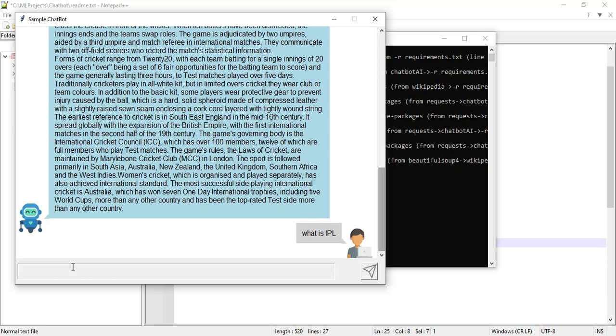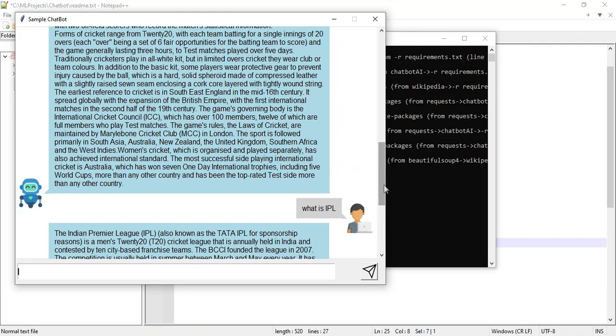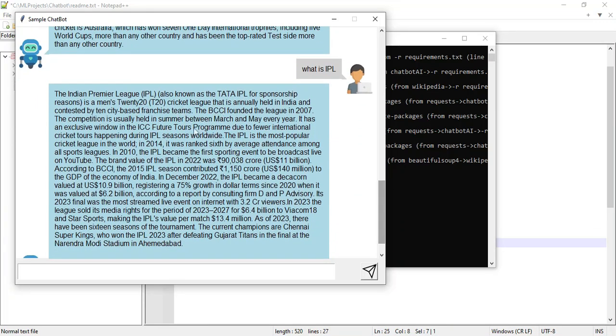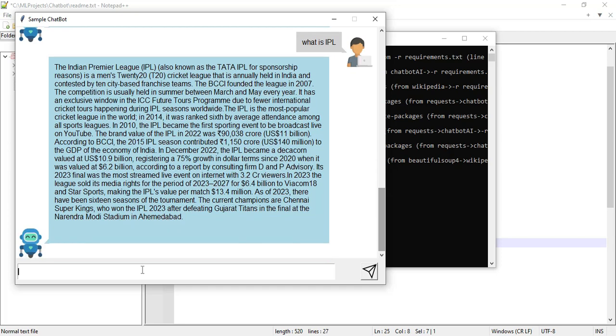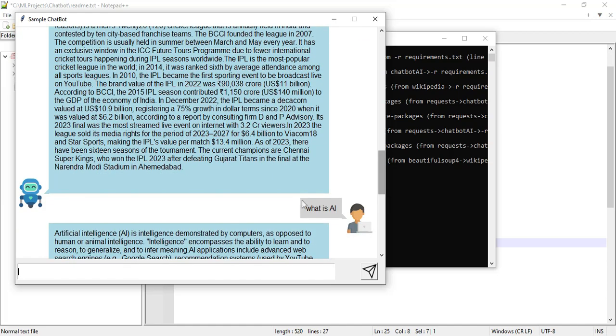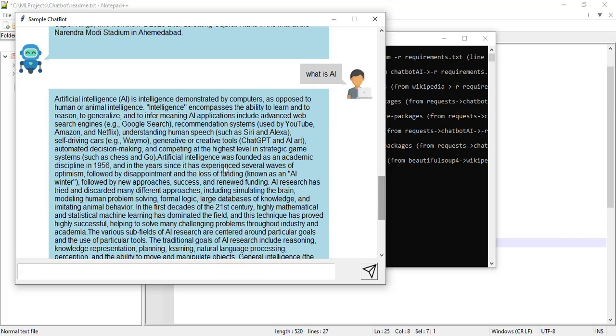Next, one more example: what is IPL. I will enter it and the answer is visible. You can view all the details. If you want the current details, you can view those also. For example, the current champion was Chennai Super Kings, 2023. Next, one more example: what is AI or what is computer. Anything you can enter. You can view all the answers.